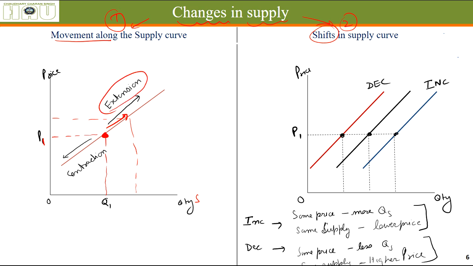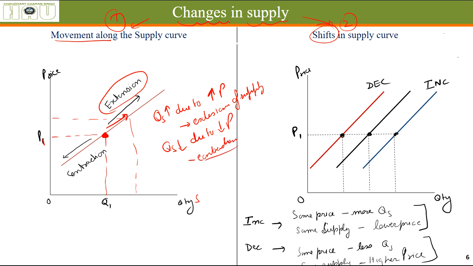Increase in quantity supplied due to increase in price is called extension of supply, and vice versa, decrease in quantity supplied due to decreased price is called contraction of supply. So extension and contraction happen along the same supply curve.